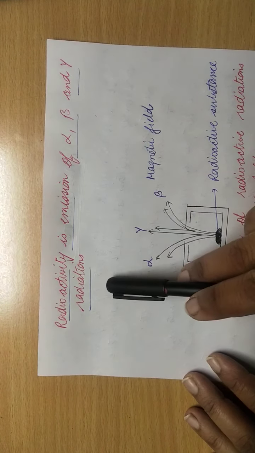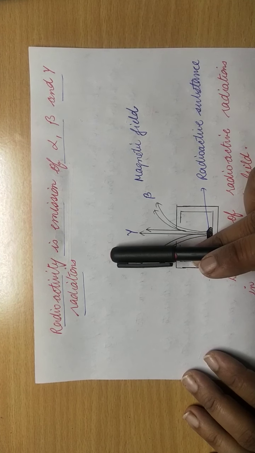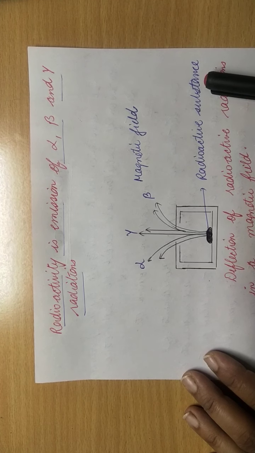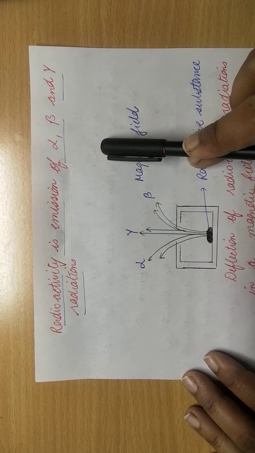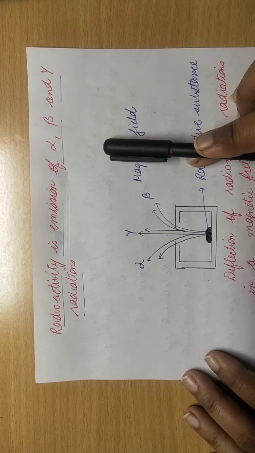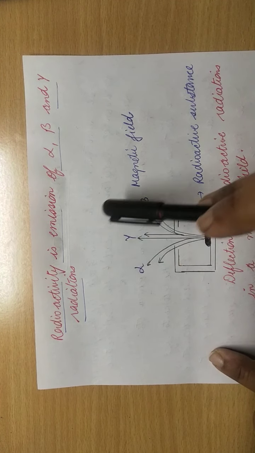Next part is that radioactivity is the emission of alpha, beta and gamma radiation. As I told you, it is a natural process, because it contains more number of neutrons than protons. And one scientist was there, that was Rutherford.